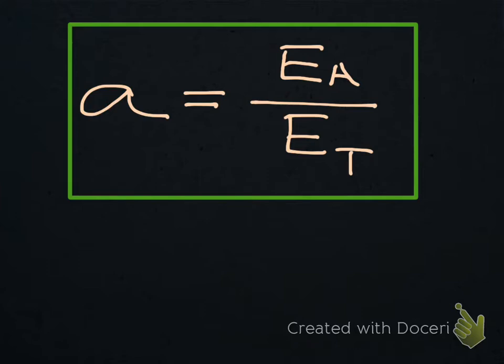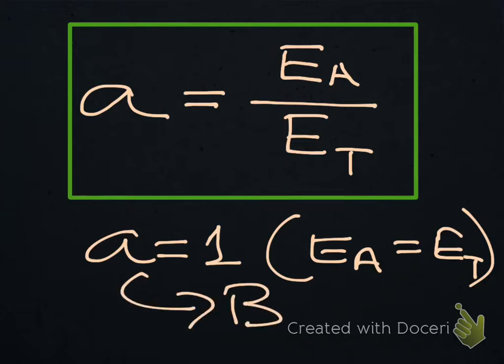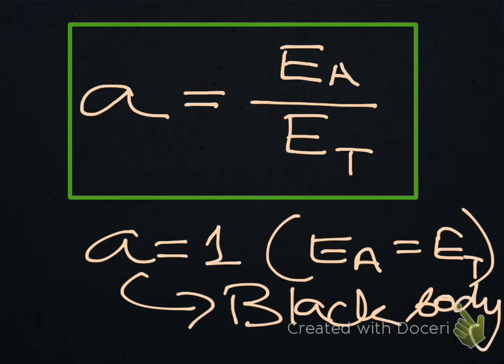Now, as all the radiation incident on a black body is absorbed, the absorptive power of a black body is unity, or 1. So for a black body, A is equal to 1, as EA is equal to ET.